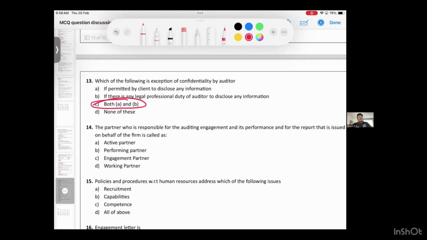14th question. The partner who is responsible for the auditing engagement and its performance and for the report that is issued on behalf of the firm is called dash. Very simple da. Who?